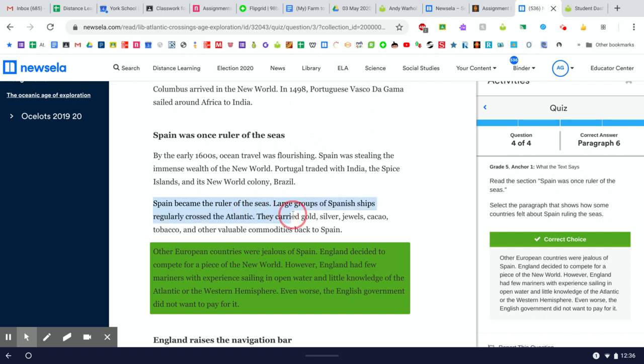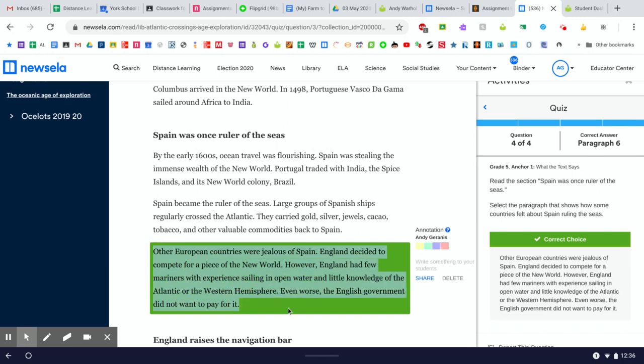All right, Spain became ruler of the seas. Large groups of Spanish ships regularly crossed the Atlantic. They carried cargo full of all these things like silver and jewels, cacao and tobacco and other commodities. Again, this is about Spain, yes. But is it about how other countries feel about Spain taking over and ruling the seas? No, there's nothing about other countries' reaction to Spain. So let's just double check that our last paragraph is the right paragraph.